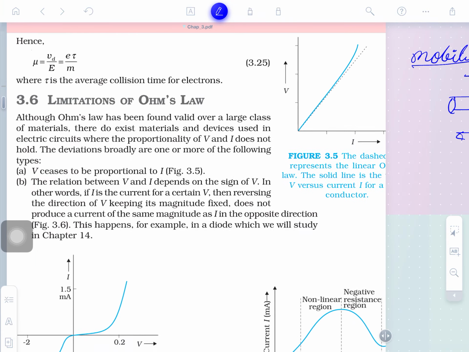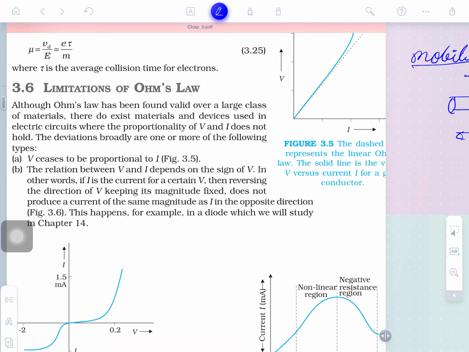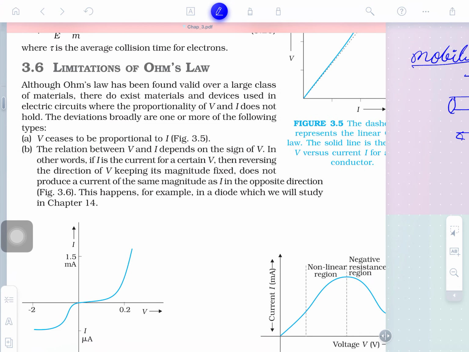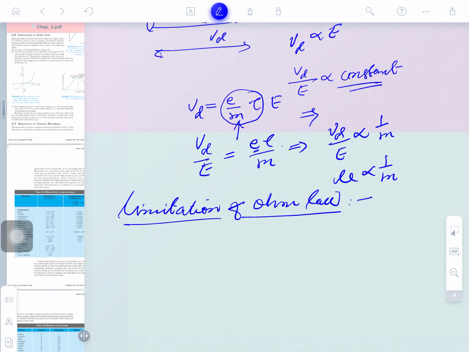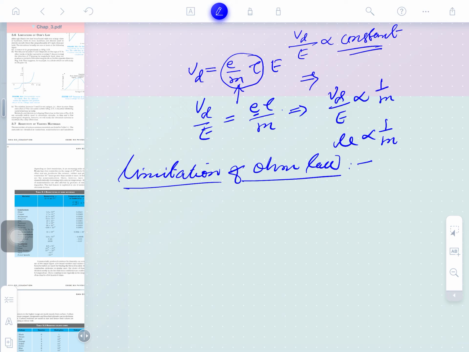Now the limitations of Ohm's law. What are the limitations of Ohm's law? If we see the expression, conductivity depends on the charge on each electron and the number density also. The number density in a semiconductor is less than that of a conductor. So Ohm's law will not hold well for the semiconductor. So it has certain limitations.